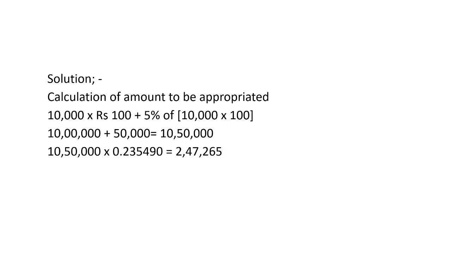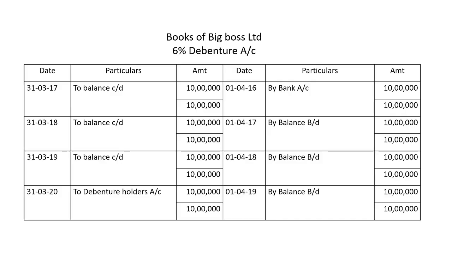So 10,50,000 into 0.234590. So we have to invest ₹2,47,265 every year in order to get 10,50,000 at the end of the fourth year.